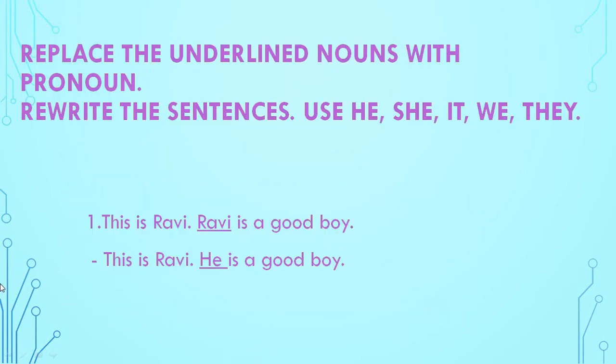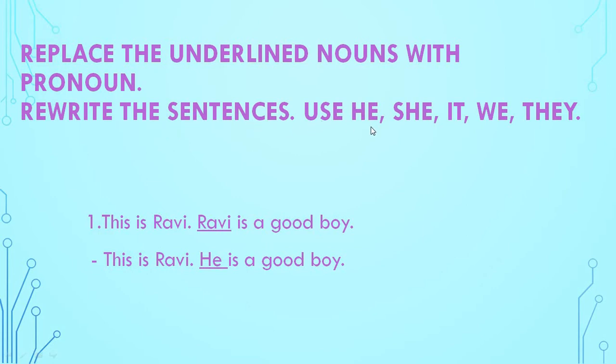Okay. See now. This is our exercise. See what is written here. Replace the underlined nouns with pronouns. Underlined means what is given here. Pronoun means he, she, it, we, they. These are pronouns. Okay. And these are Ravi. The names are nouns. We have learned this in naming words. Okay. Now see. Rewrite the sentences.